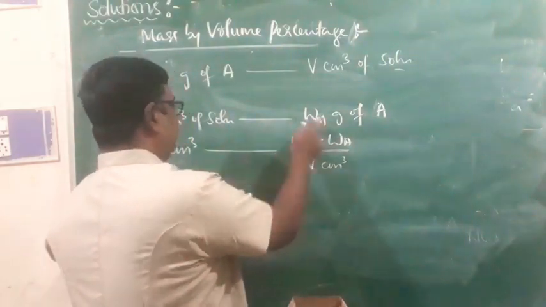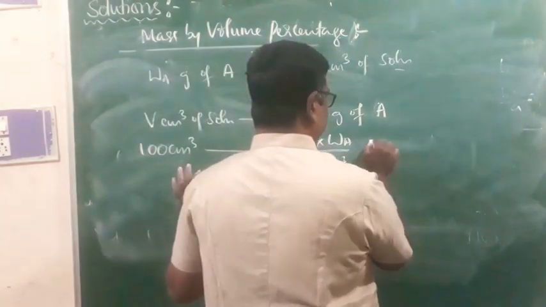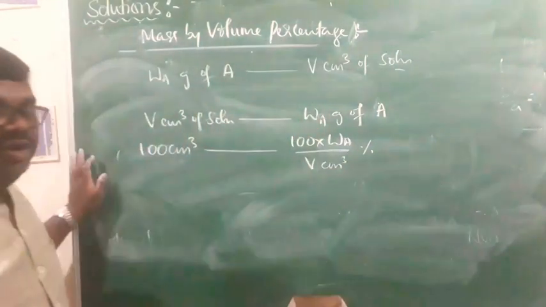This 100 into W divided by V is what we call mass by volume percentage.